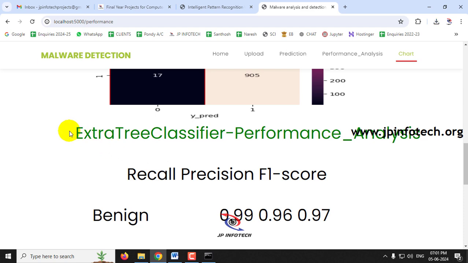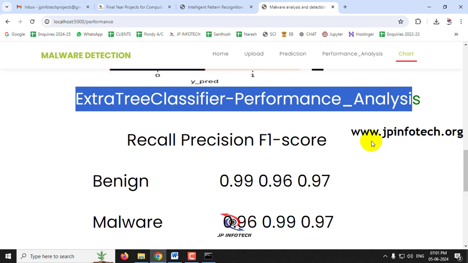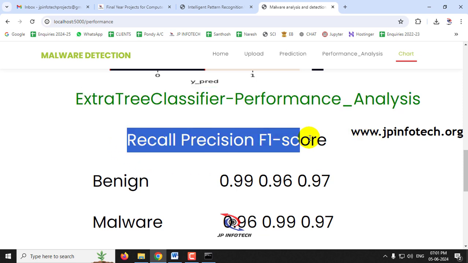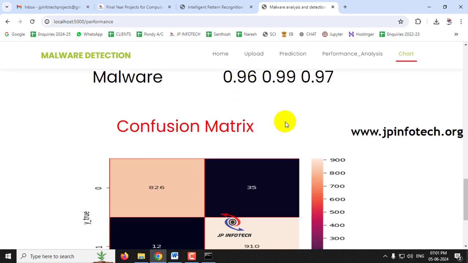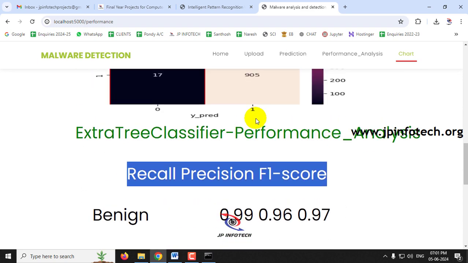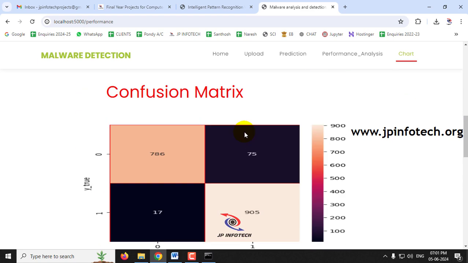And coming to the next model, extra tree classifier, we have the recall, precision, F1 score, similar to the other one, for both benign and malware. And we have the confusion matrix for the extra tree classifier with the true and predicted label of it.